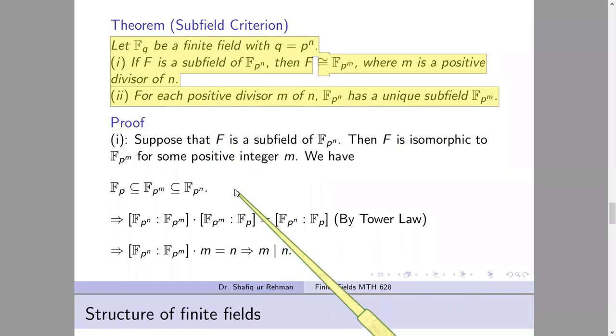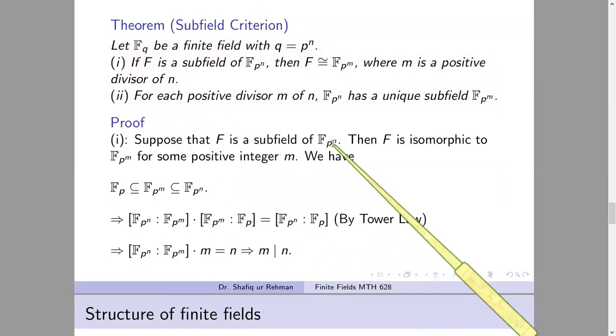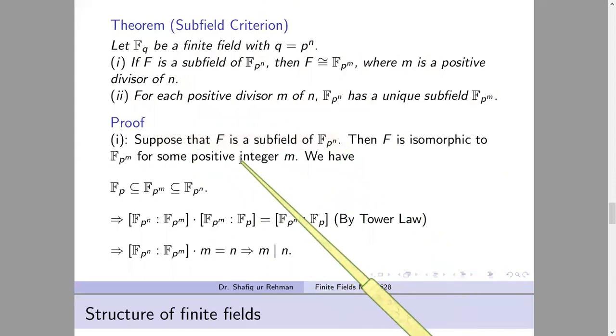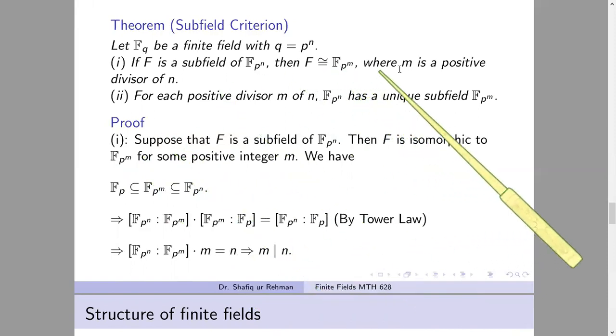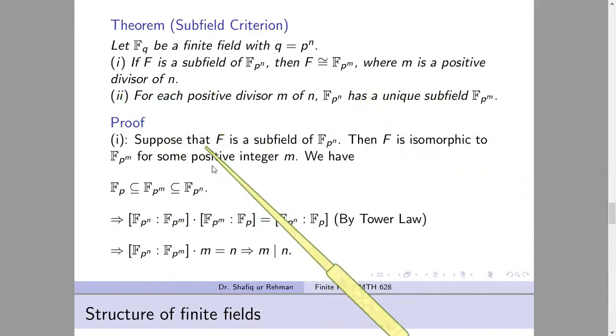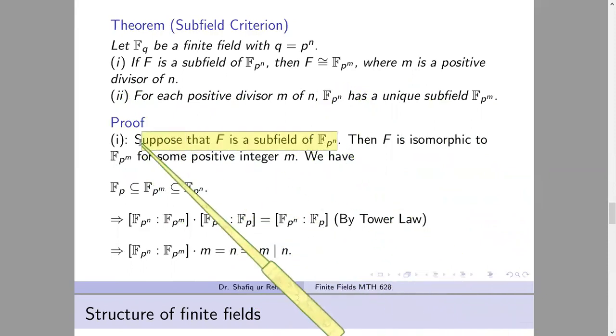So now suppose that F is a subfield of F_{p^n}, part 1, and we will show that this field F is isomorphic to F_{p^m}, where m is a positive divisor of n. So we start the proof. We take F to be a subfield of F_{p^n}.